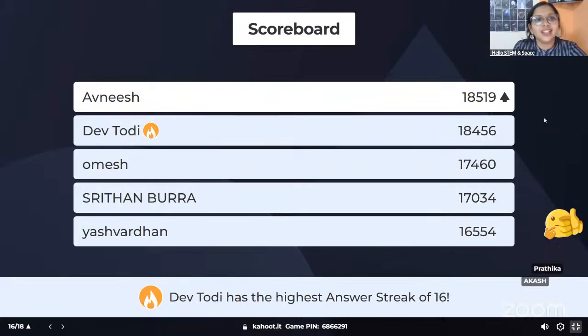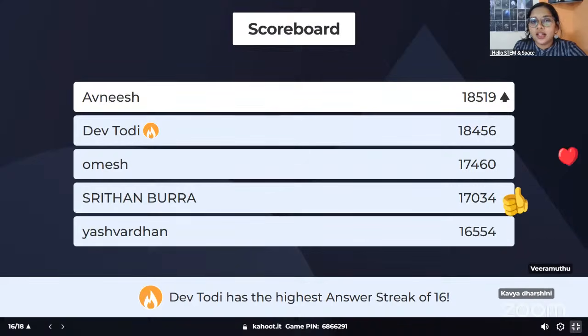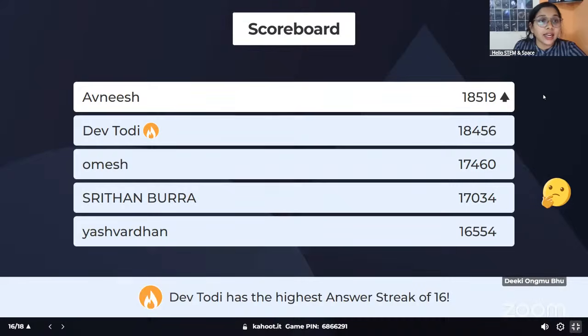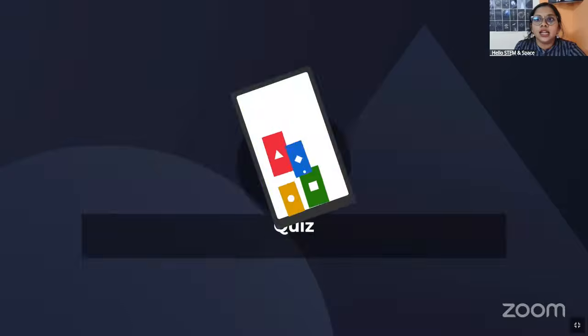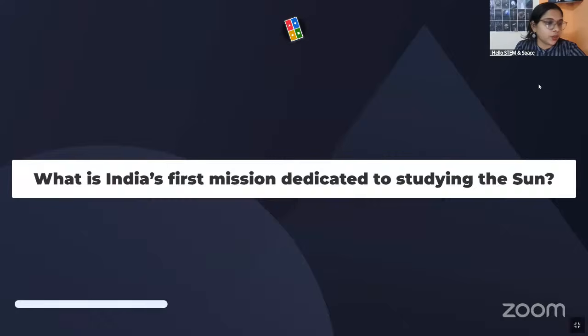Avanish jumped to the first place, and then Dev now is in second place, followed by Umesh, Shritan, and Yashwardhan. Yeah, but Dev, you have the highest answer streak of 16 answers in a row, so very good. Let's quickly go to the next question. So everyone, let's go to the 17th question.